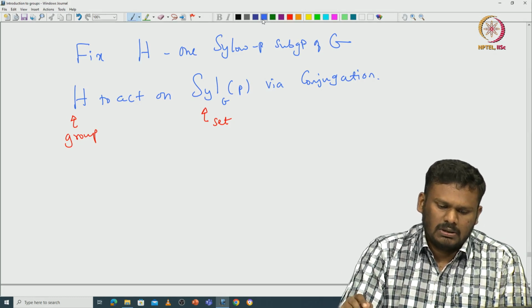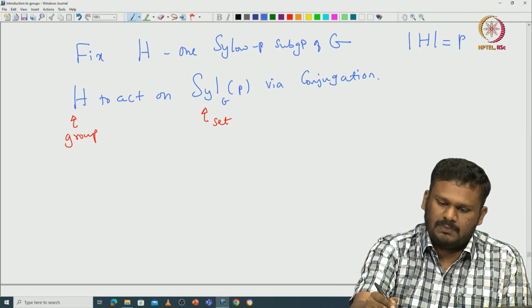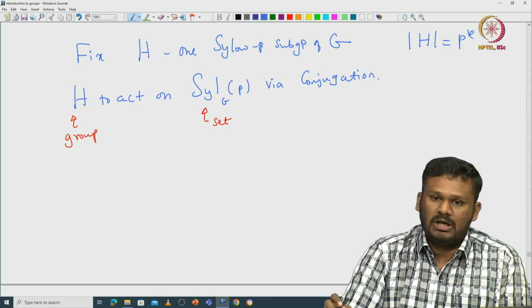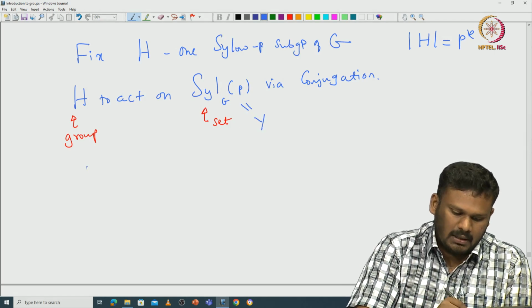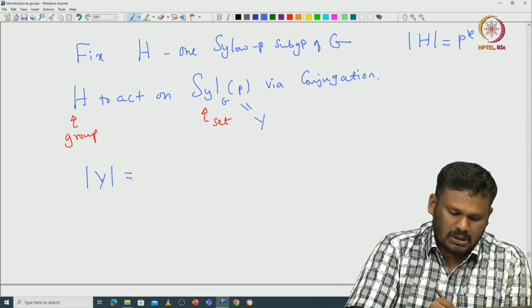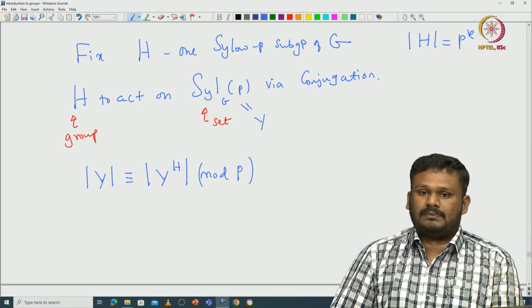Okay. So now again, what is the cardinality of H? Cardinality of H is p power k. In particular, it is a p-group. So if you call this set capital Y, then the cardinality of Y is congruent to the cardinality of Y power H modulo p, again from our previous result.